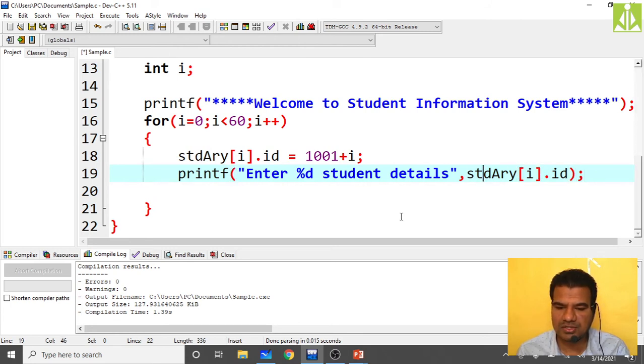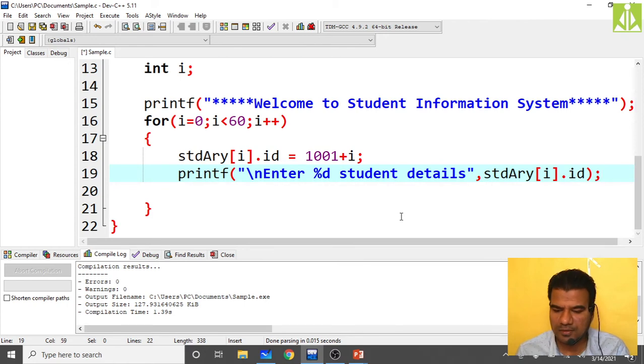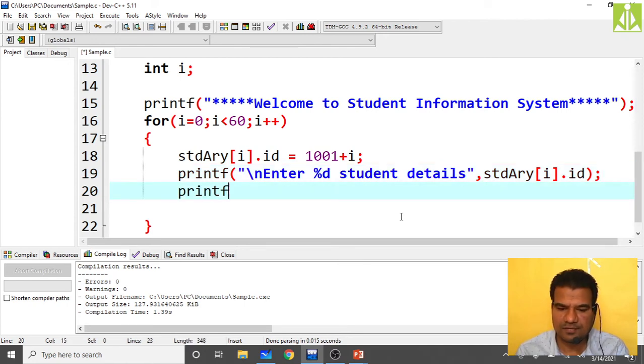Here you put backslash n, so that you will get this thing in a new line. Okay, so next thing, printf, backslash n, enter. Here you put backslash t as well, backslash t, enter name.